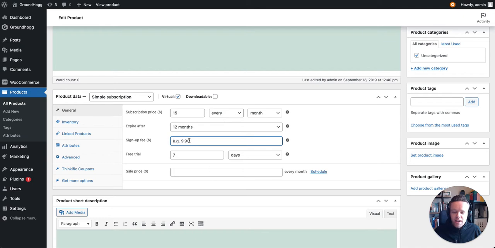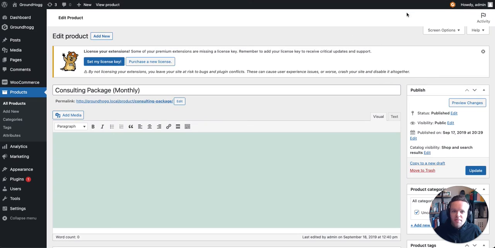We're not going to be charging a sign-up fee. That is a really nice addition that's available on WooCommerce and not available on Thinkific, the ability to charge up front. This can be helpful for reducing churn and also getting revenue ahead of time. We're also going to set a free trial of 7 days. What this means is the user gets to access our course for 7 days under free trial terms, and then the subscription becomes valid. Again, this is a nice way to ease users into your subscription plans, and it's not currently available at the time of making this video on Thinkific. And that's it. That's all the setup we're doing. It's a really simple subscription. It's going to be for our consulting package.